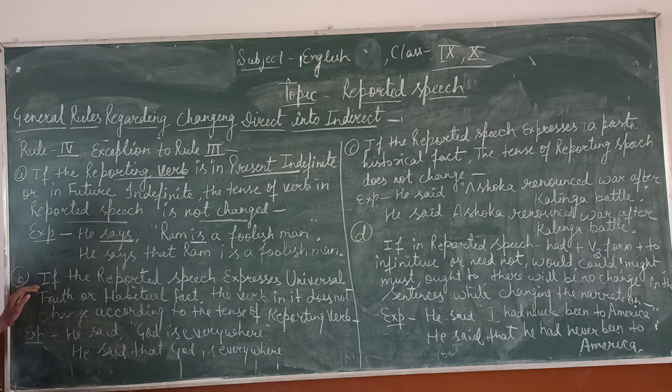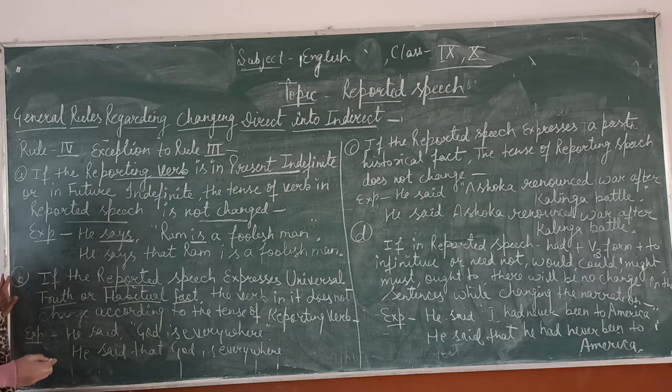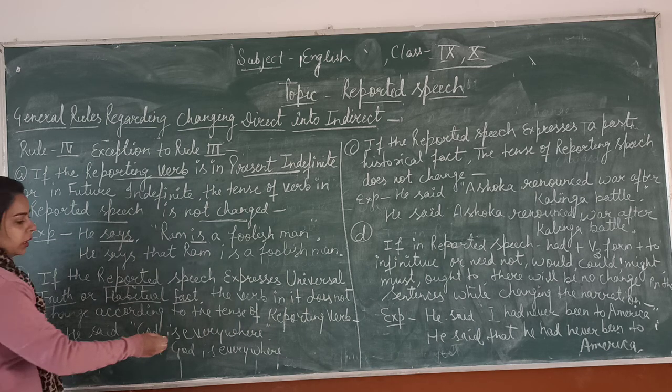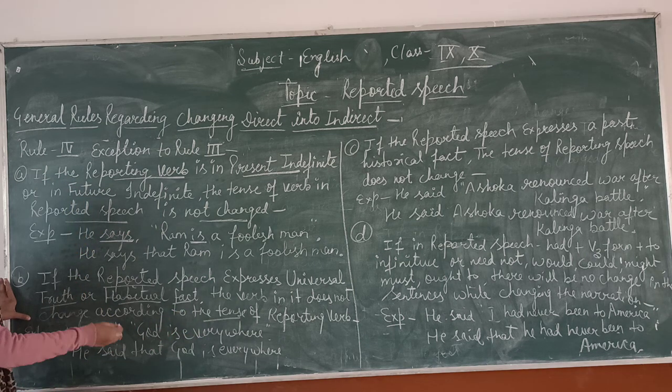Next is, if the reported speech expresses a universal truth or habitual fact, the verb in it doesn't change according to the tense of the reporting verb. He said, "God is everywhere." This sentence is a habitual truth.